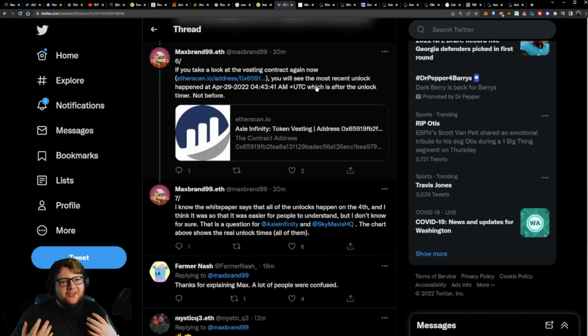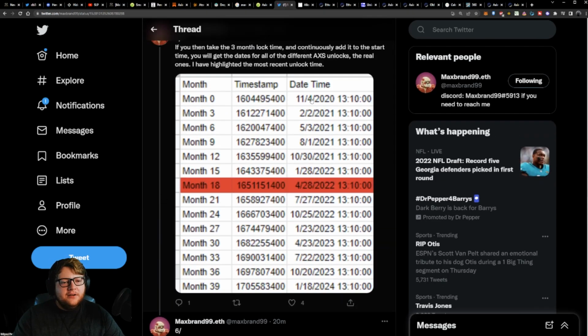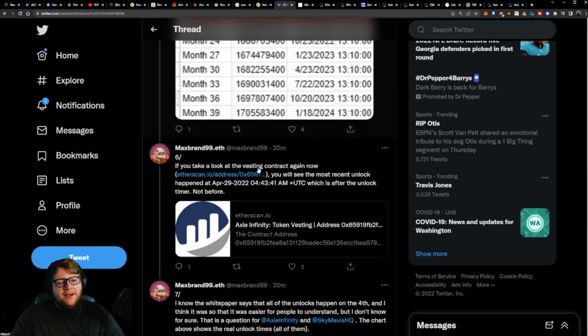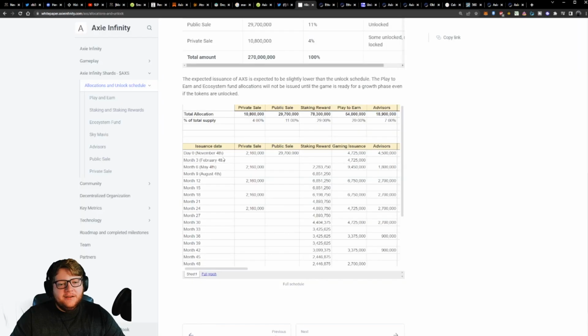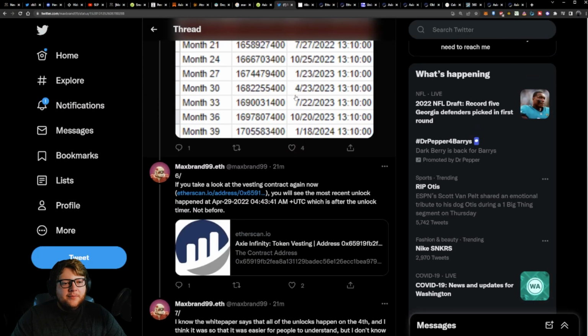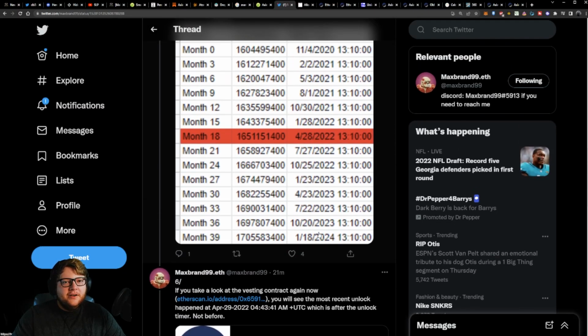Now, Max says this could be because they want it to be easier for people to understand, instead of having to go through a complicated sheet of what times and dates the unlocks actually happen. However, I would argue that's not the case. By August 4th, you're off by 3 days. That's not a case of being off by a couple of hours and rounding to the next day. You're off by 3 days, and further in the future, you're off by 2 weeks.